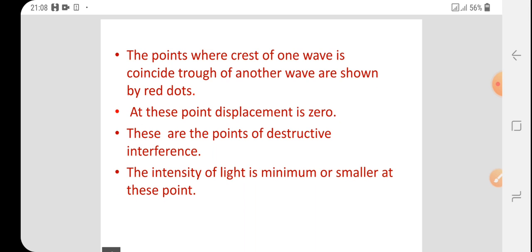At these points the displacement is zero, and therefore this is destructive interference. Here the intensity is minimum at that point, and this is the interference of light. Constructive and destructive are the two types of interference of light. Okay, understood?